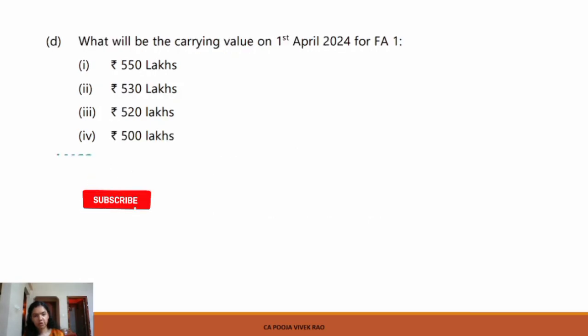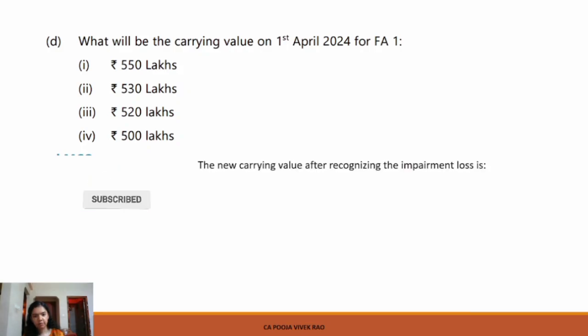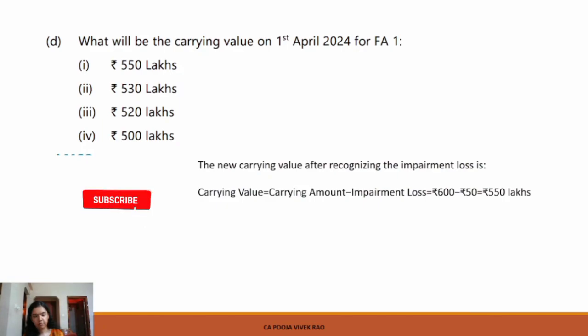Now coming to the next MCQ. What will be the carrying value as of 1st April 2024 of FA1? So the new carrying value of FA1 will be the existing carrying amount minus the impairment loss. So the existing carrying amount is rupees 600 lakhs and the impairment loss is rupees 50 lakhs. Hence the carrying value as of 1st April 2024 will be 550 lakhs.